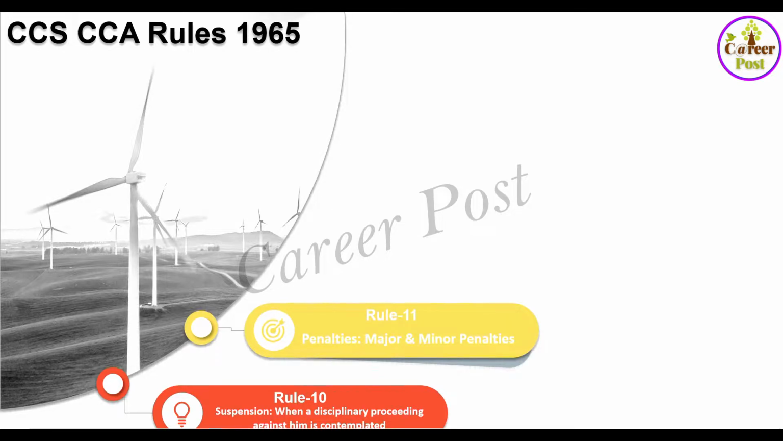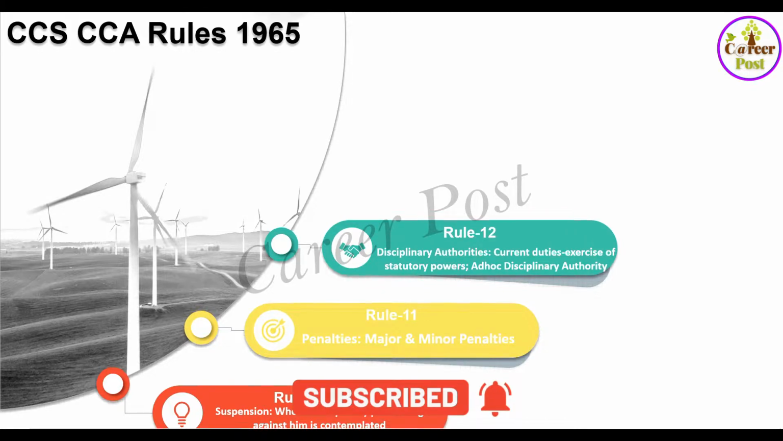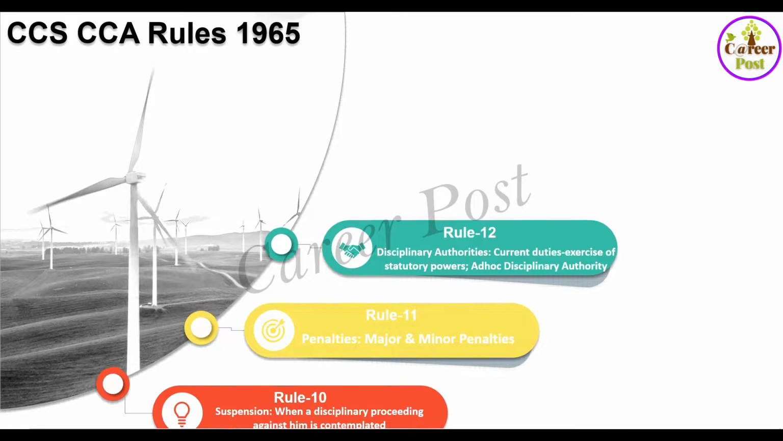Then we will see rule 11, that is the penalties; major and minor penalties we have seen already. And rule 12 deals with the disciplinary authorities. It also deals with whether an officer under current duties can exercise the statutory powers or not. Surely he cannot exercise statutory powers under current duties. And this rule deals with the ad hoc disciplinary authority: whenever the disciplinary authority himself becomes a part and parcel of the case, or becomes a witness in such a case, then an ad hoc disciplinary authority will generally be nominated.